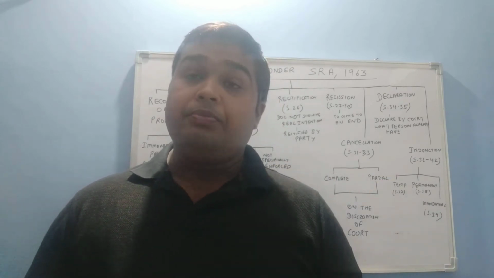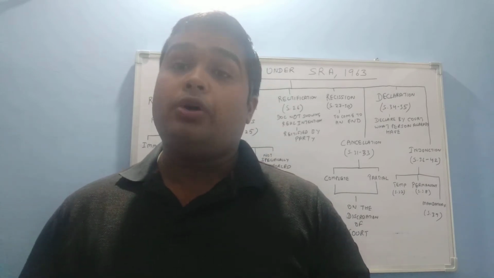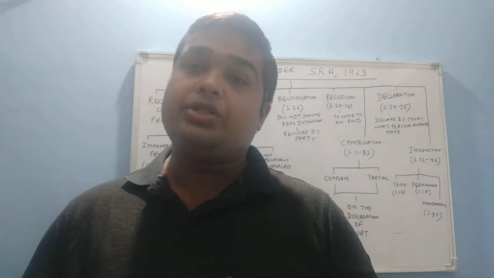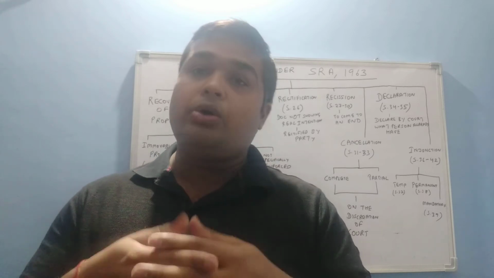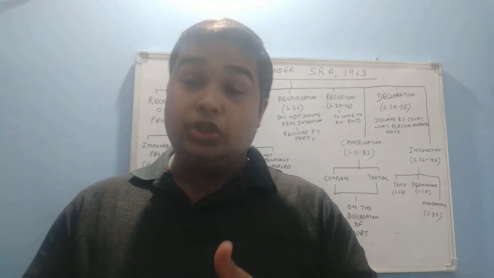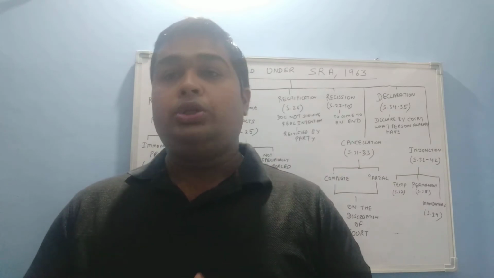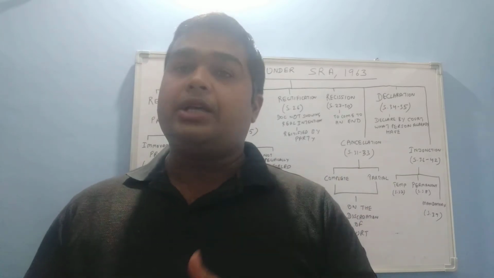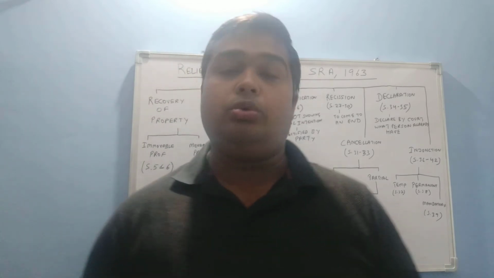One party can file in the court for rescission of the contract, which means demanding from the court to rescind the contract. That contract is not correct and is not according to the decided intention of the parties. So one party files the case in the court of law to rescind the contract, to restore the status quo.